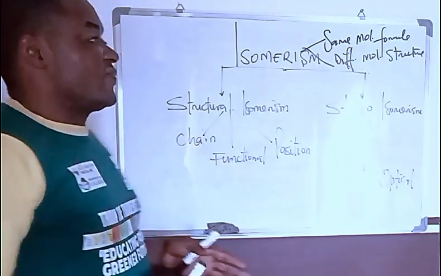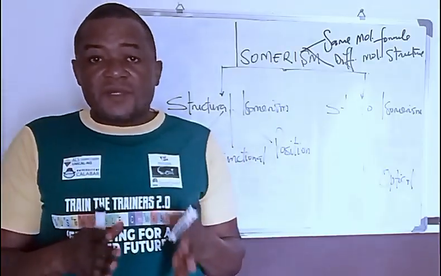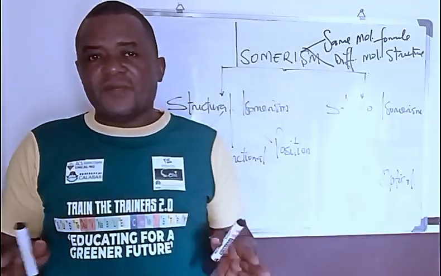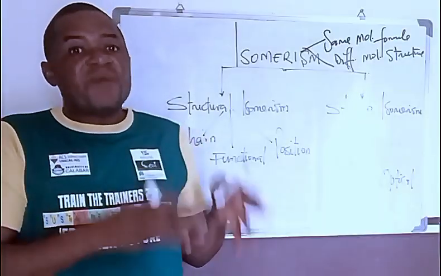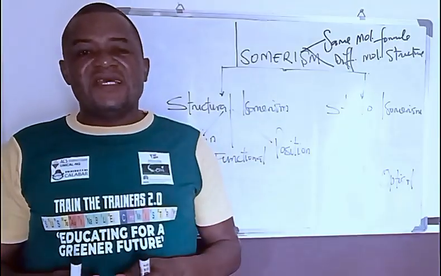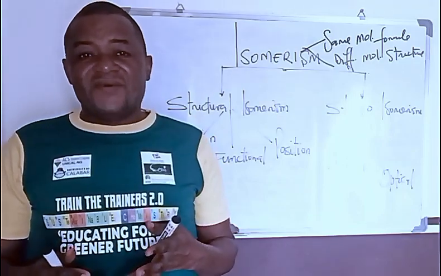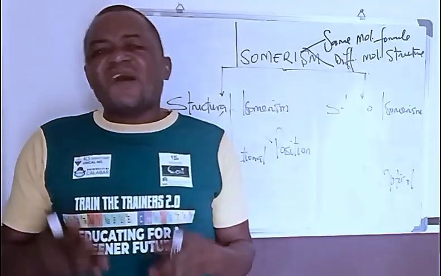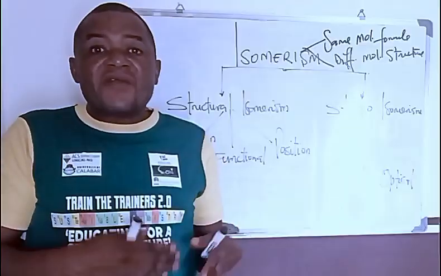So once you see two or more organic compounds with the same molecular formula but different structural formula, it means that they are isomers. They belong to one parent group. All right, but something is differentiating them. That is what it means. And these isomers will take up certain chemical properties that are a little bit different, that distinguish them from each other. And they also have some chemical properties that make them similar to their parent organic compound.